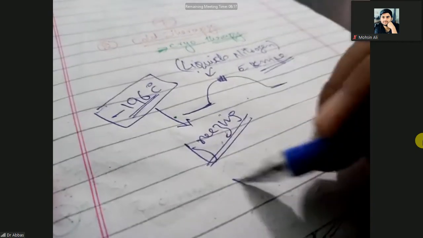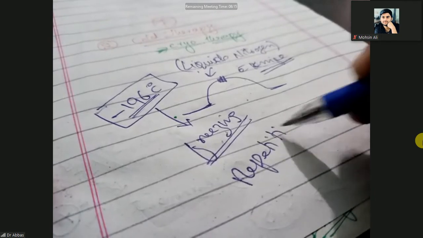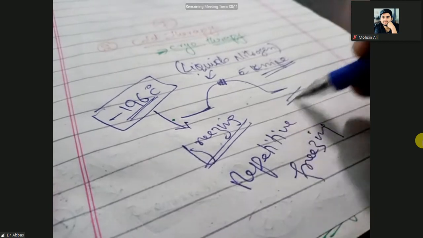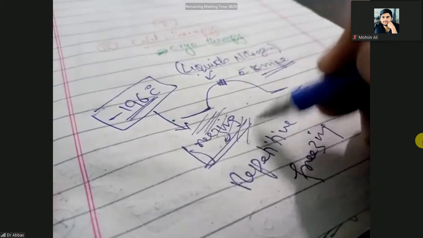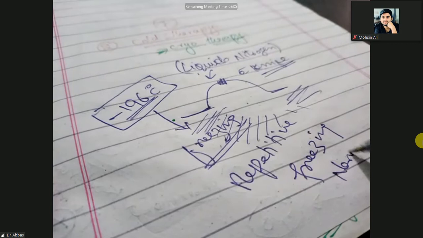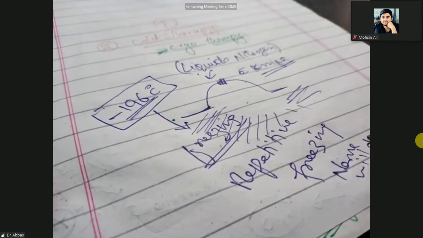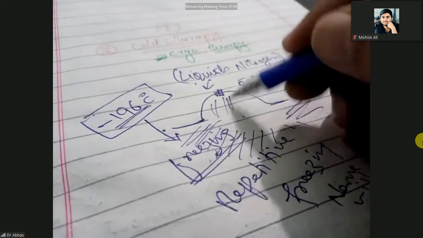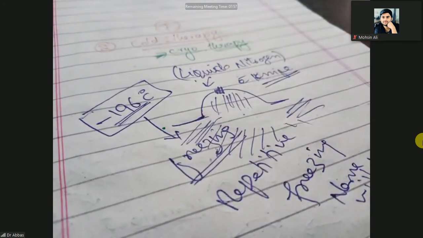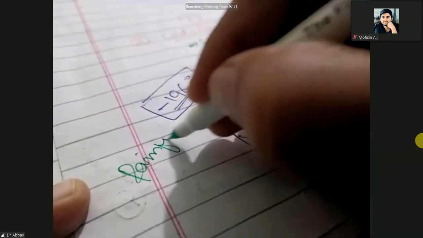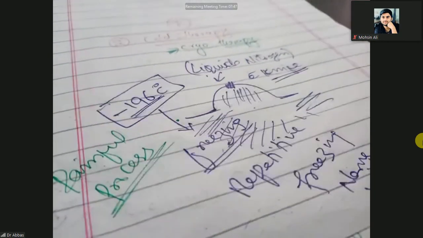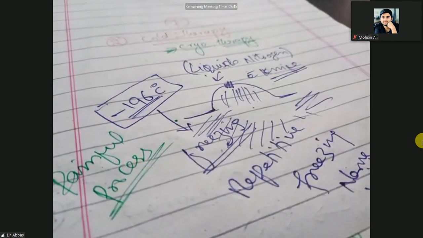This repetitive freezing will destroy and damage the nerves, and then the wart will automatically shrink. But this is a painful process. Freezing of your proteins or body part, you will definitely feel pain.